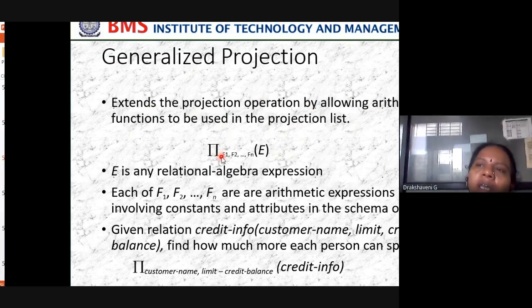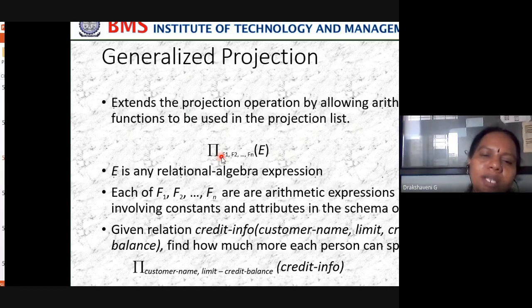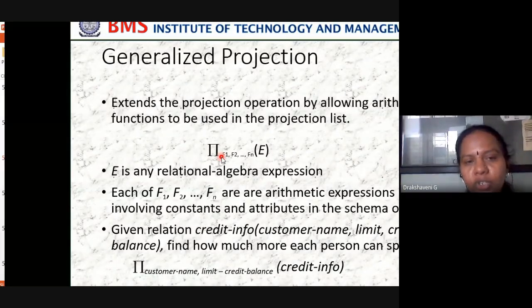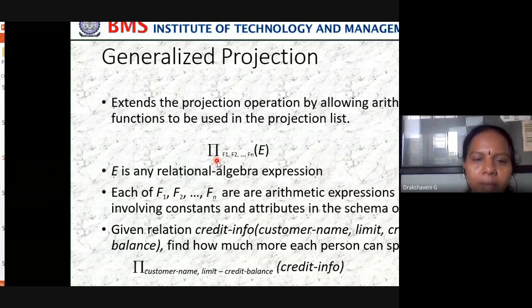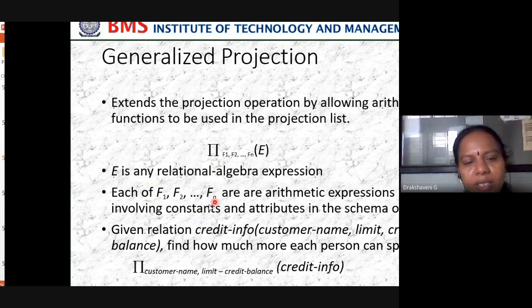In the projection operator, what did we do so far? I could only select the column, but why can't I do operations on the particular column? That is what is called generalized projection. Here pi is the operator used for projection. F1, F2, F3 are the arithmetic expressions I want to apply on a relation E. E is any relational algebra expression, and each of F1, F2, etc. is an arithmetic expression involving constants and attributes in the schema of E.